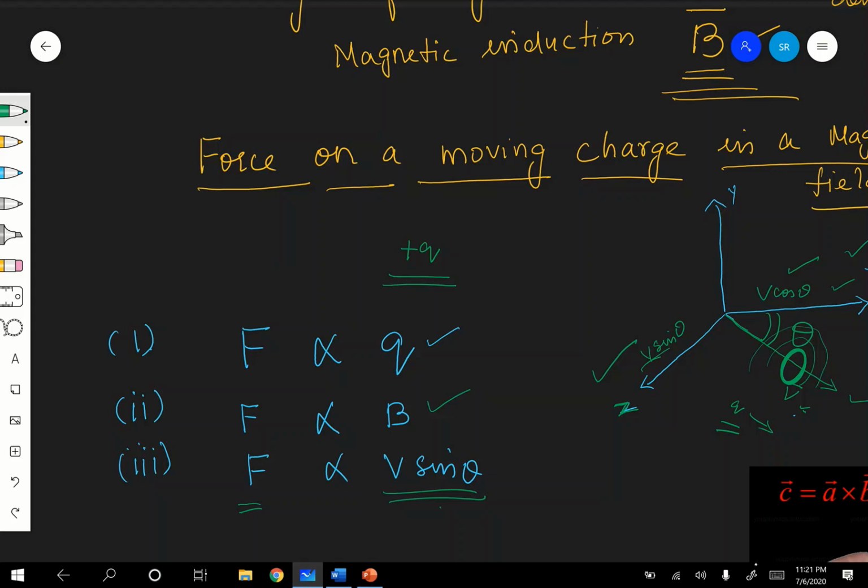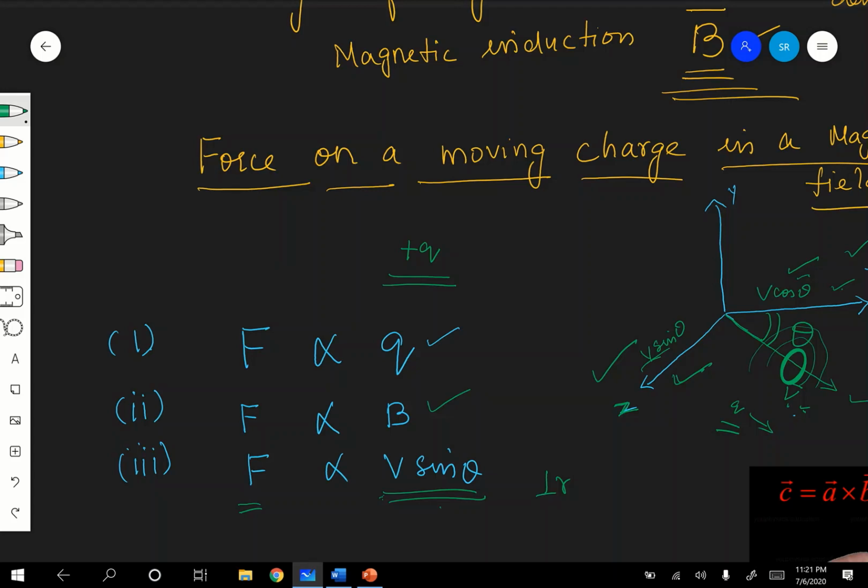Component of velocity perpendicular to the direction of the magnetic field, V sin theta. Perpendicular, not parallel. So that is V sin theta. V cos theta is in the direction of the magnetic field, and V sin theta will definitely be perpendicular to it. So it depends on three factors.